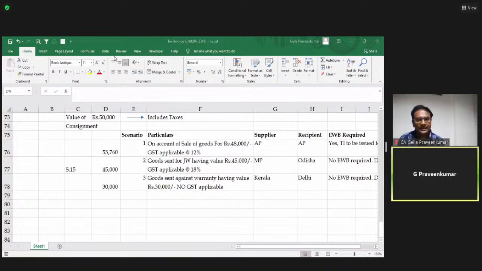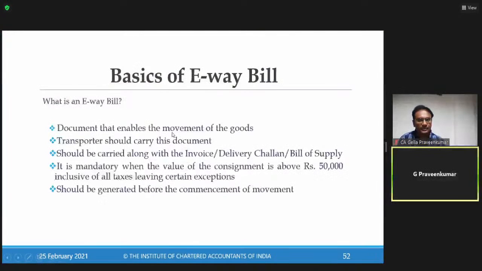Let me come back to my presentation screen. Right. So let me see if there are any doubts posted till now. Raman says answer is yes for point number 2. Yes, Raman. Okay.